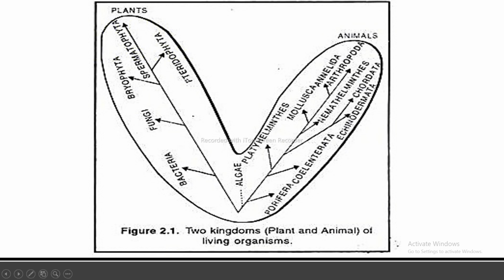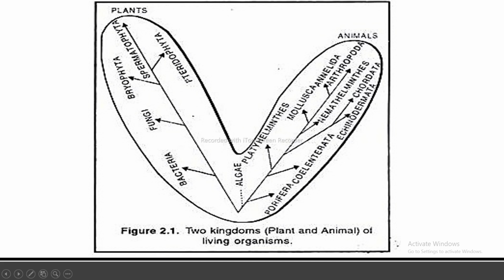In this figure, we can see that the plants are divided into groups like algae, bacteria, fungi, bryophyta, pteridophyta, and spermatophyta.